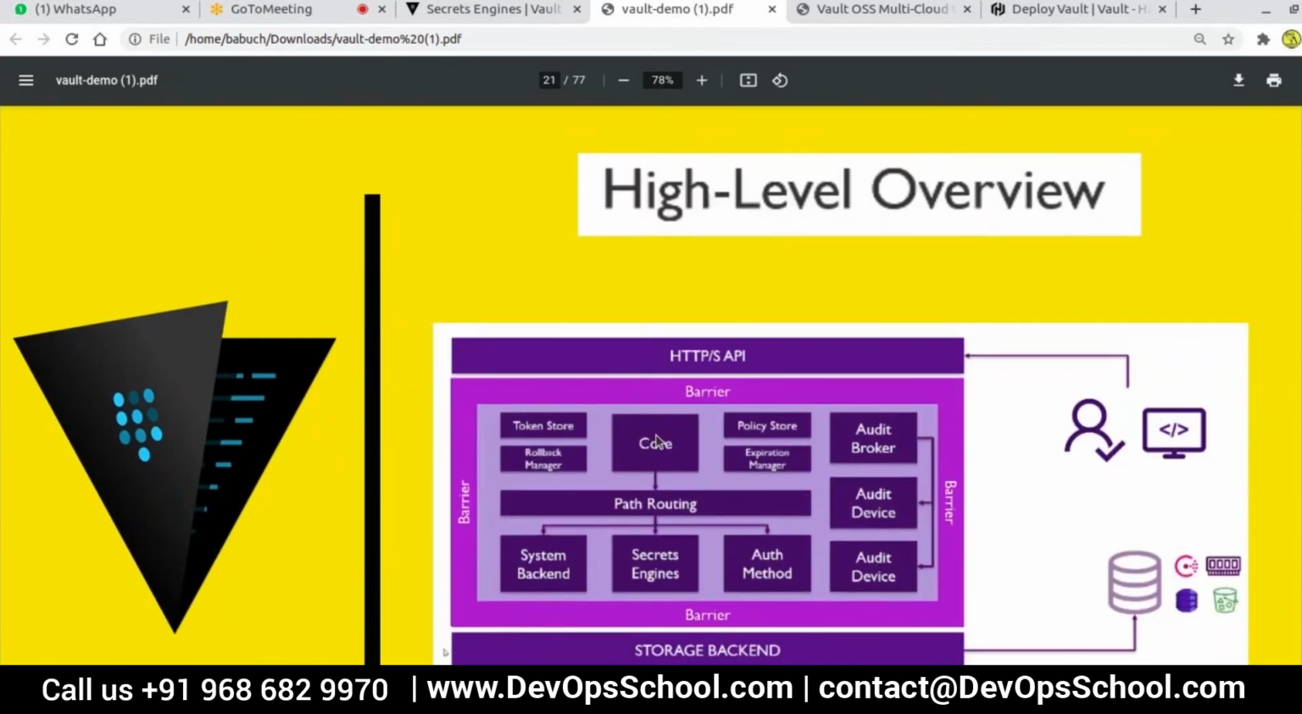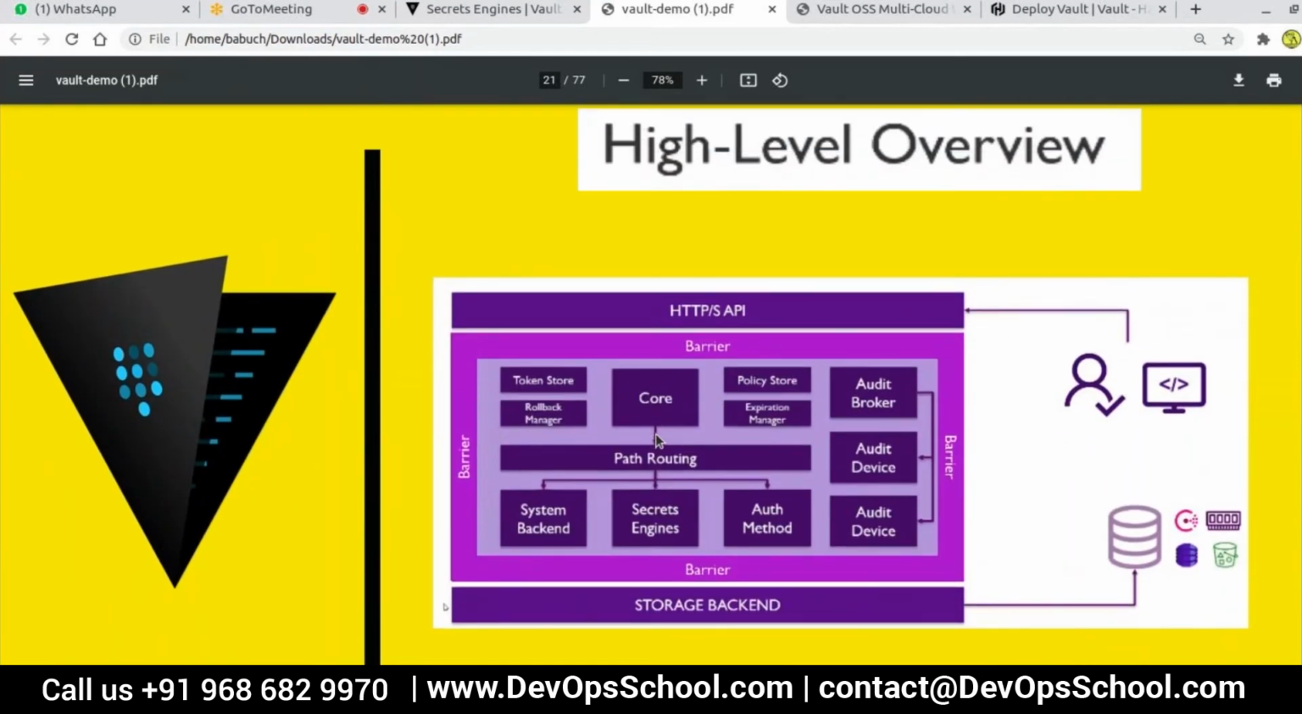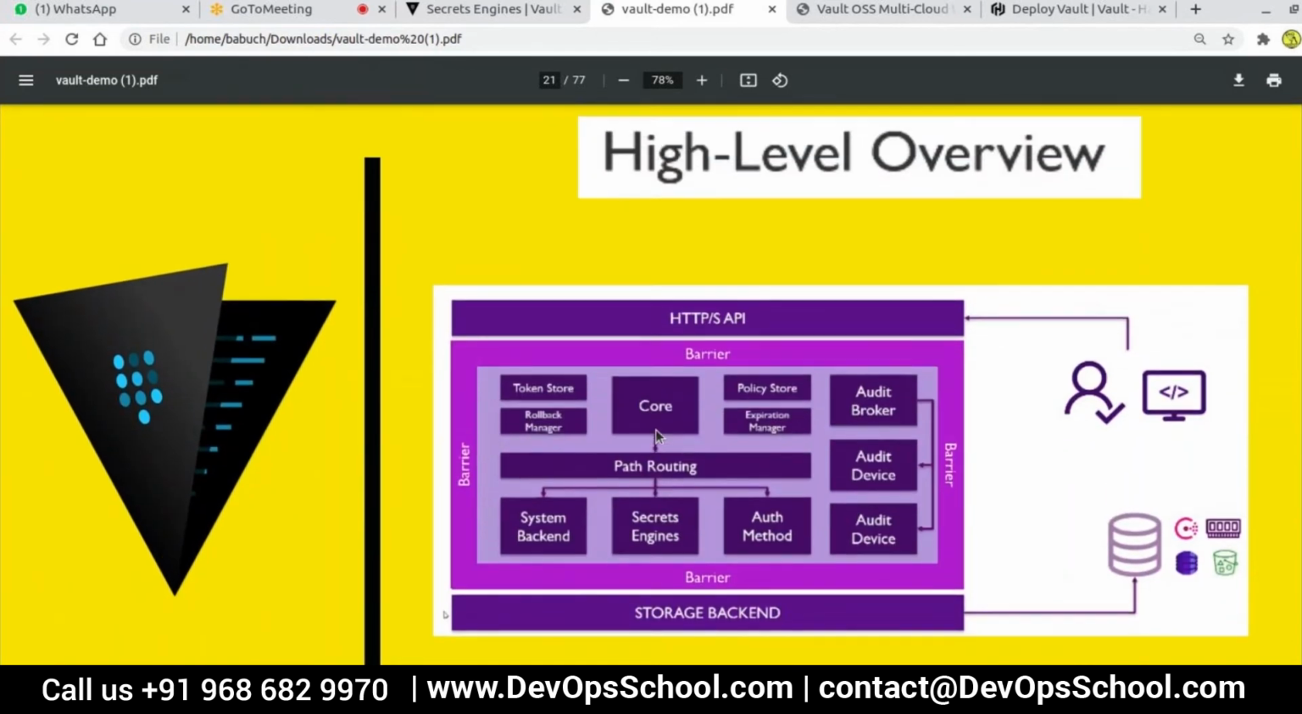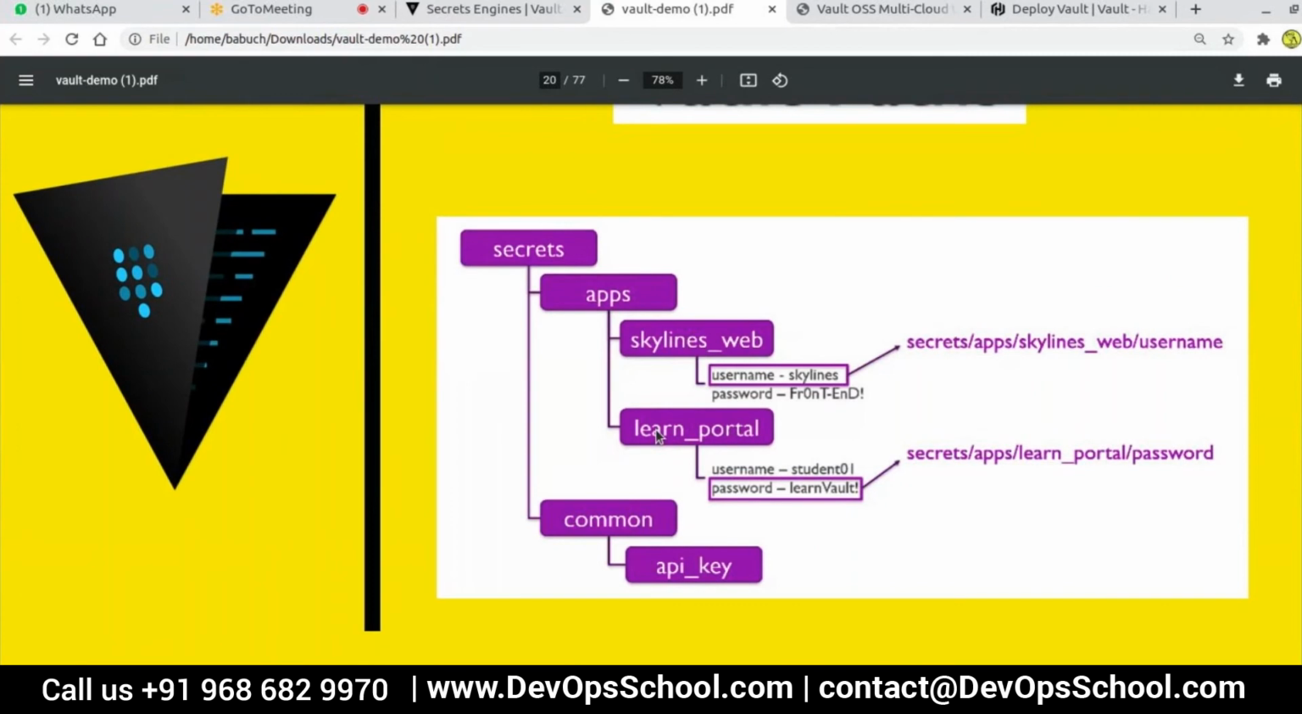But you need to mention that key value pair in the vault, right? In order to communicate with that application. Yes, that I'll show you. You will be doing that with create, read, write.